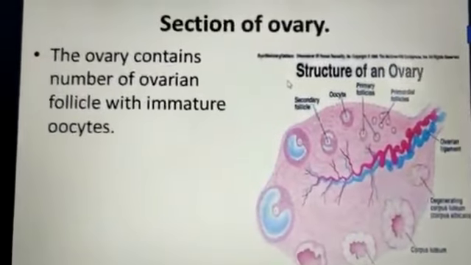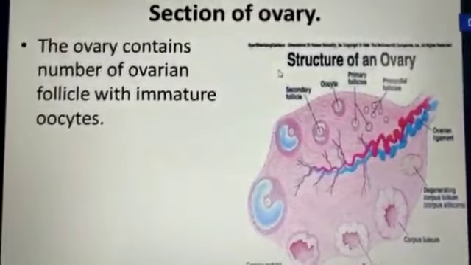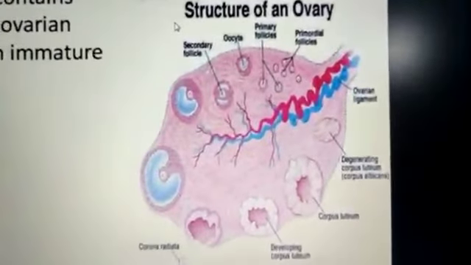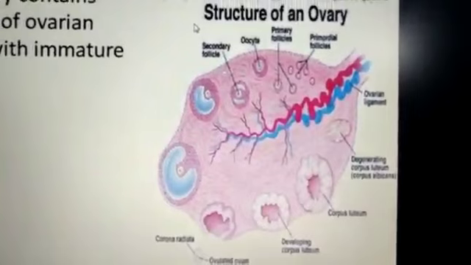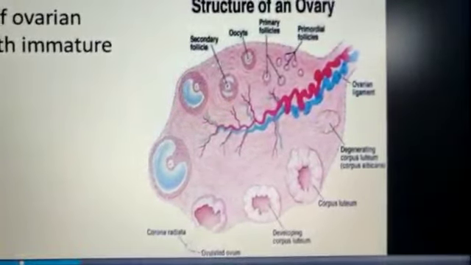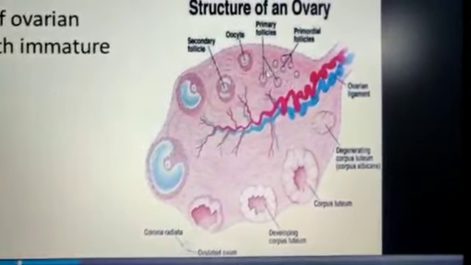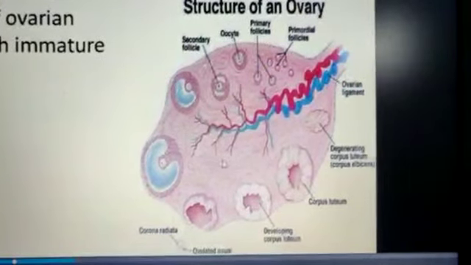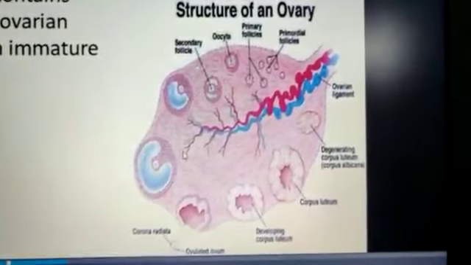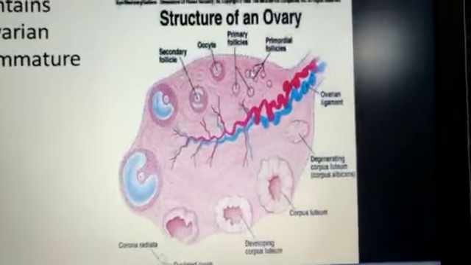Now we are going to study the section of an ovary. This also we are going to perform in the lab. With the help of permanent slides, we will study how the development of the ova takes place in the ovary. Now you are able to see on the screen these primary follicles. From these the development takes place until they mature here. First, second, third, fourth, like this the development of the primary follicles takes place.